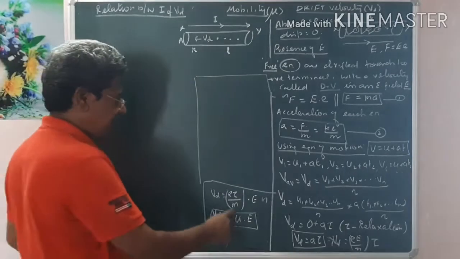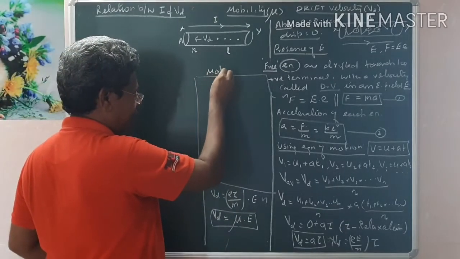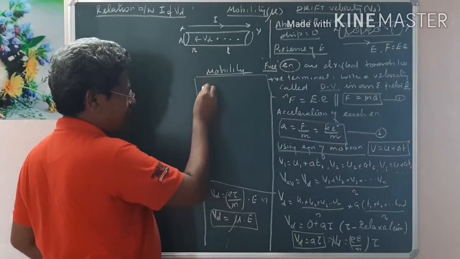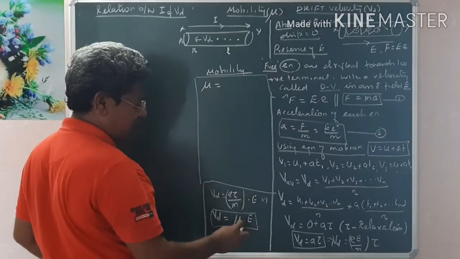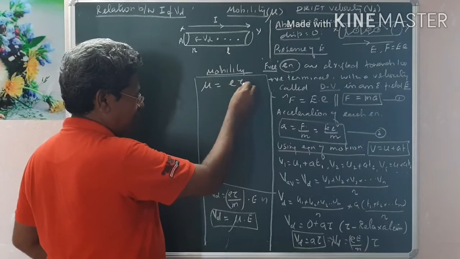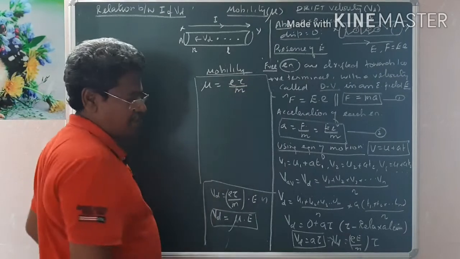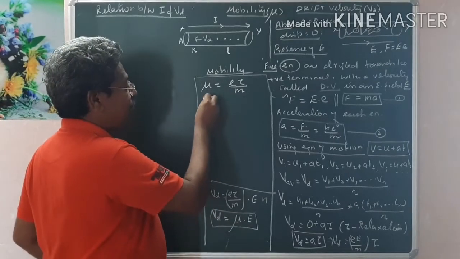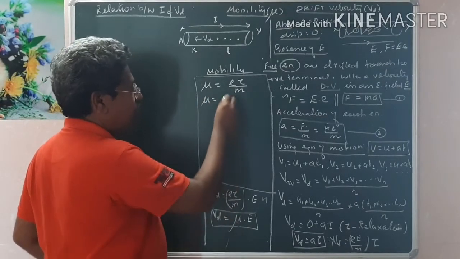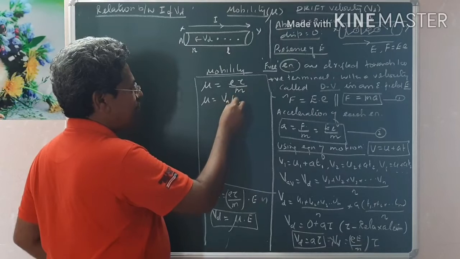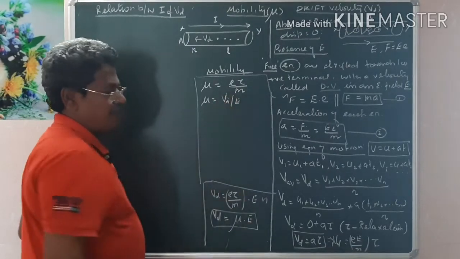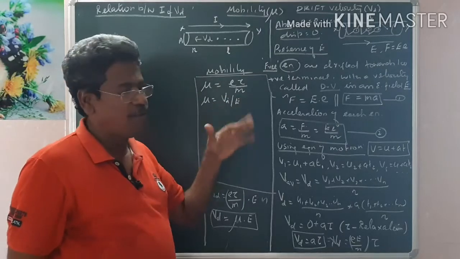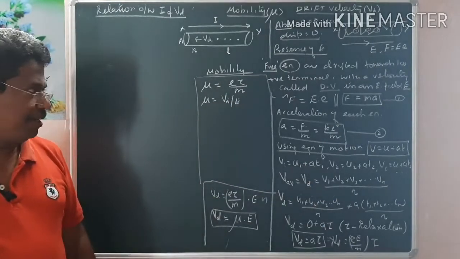Therefore, mobility is represented by mu. You see the expression for mobility, mu can be written as e into tau by m. This is the expression for mobility. But when you want to define mobility, you use this expression, mu is equal to drift velocity by electric field E. This is an expression for mu and this is also an expression. By this expression, now you can define what is mobility.